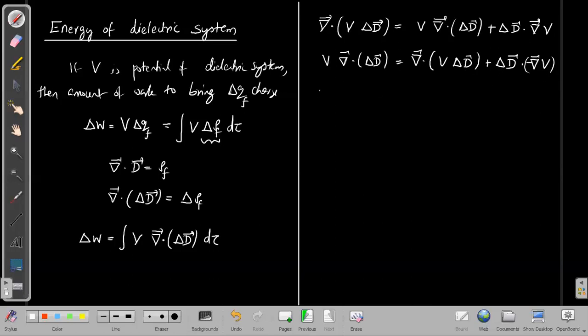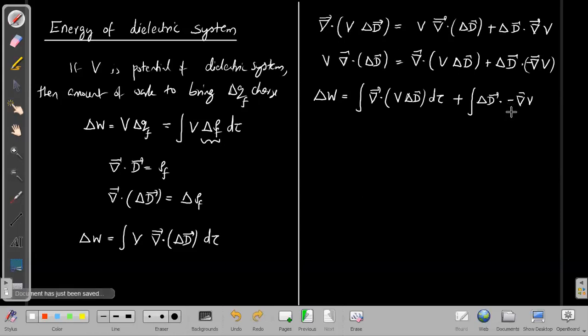Hence the small amount of work I can split into two terms. The first one is the volume integral of del dot V delta D d tau, plus the second term is again a volume integration, but the integrand is delta D dot minus del V d tau.